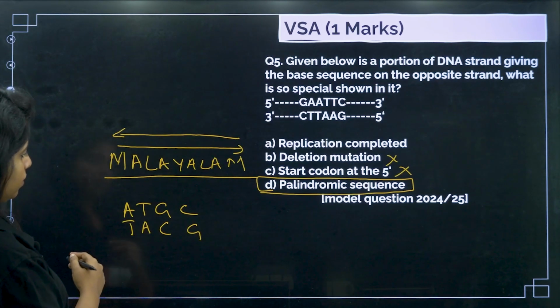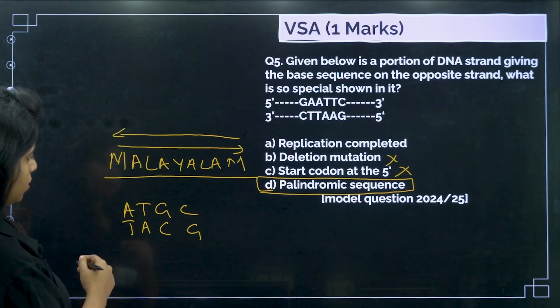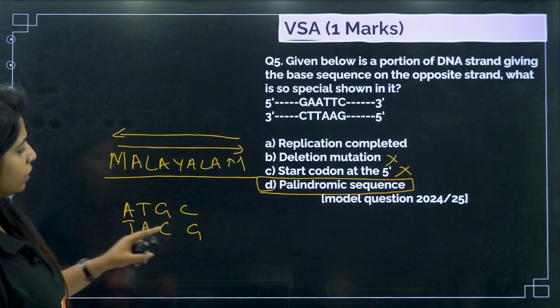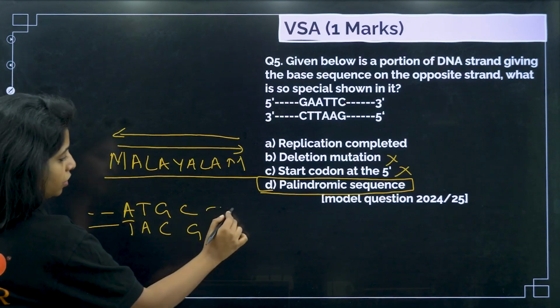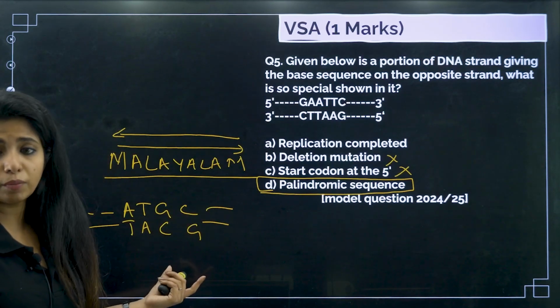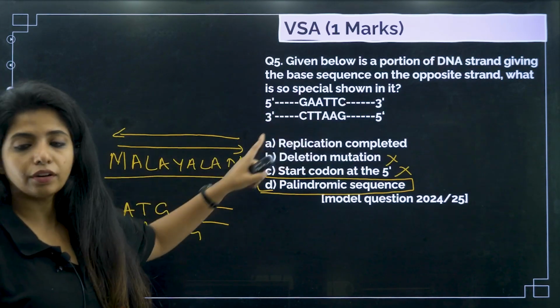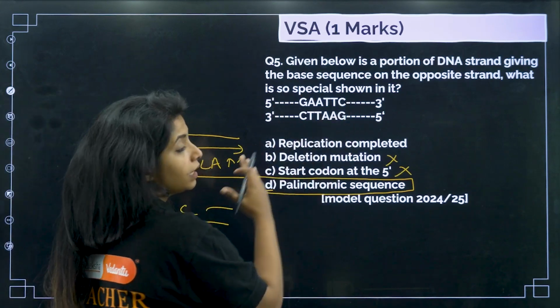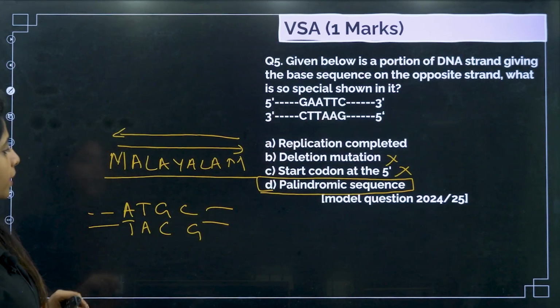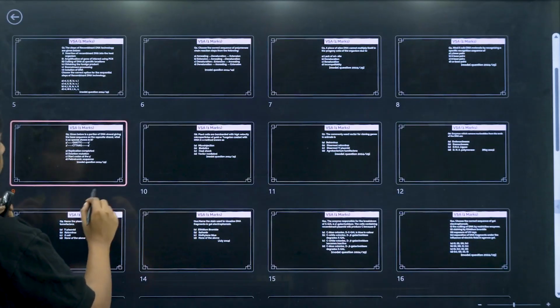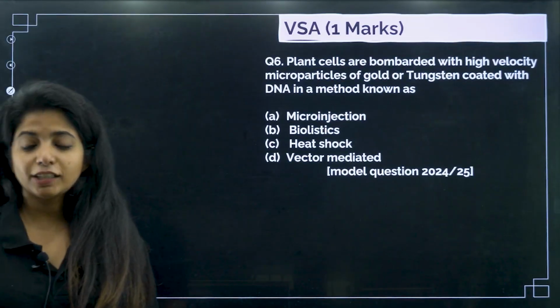Okay. Yes? Whatever way, in this way, replication is anyway completed. You cannot say there's anything special about it. Here, the thing that is special is that it is read in the same way on both sides. So this becomes your answer. That is, it is a palindromic sequence. Cool? Yes. Next question.